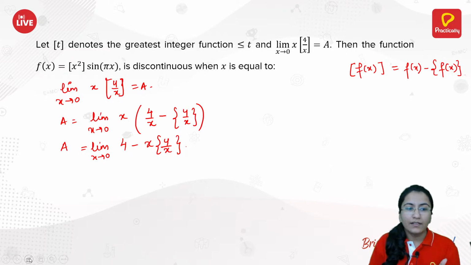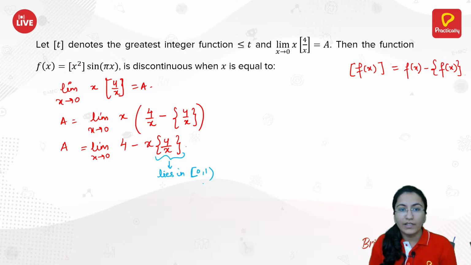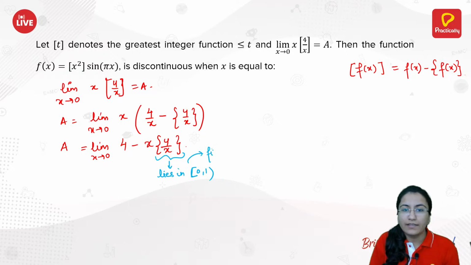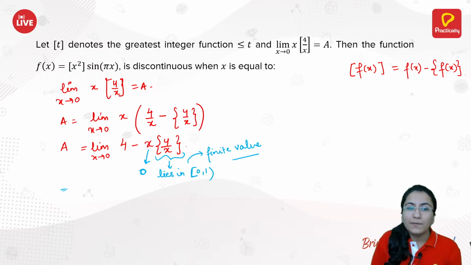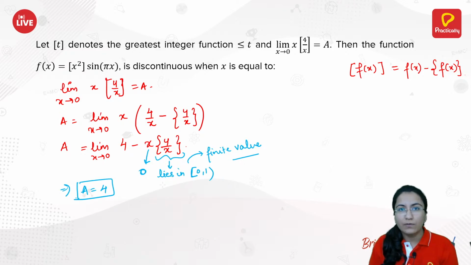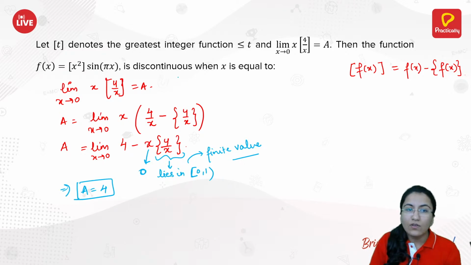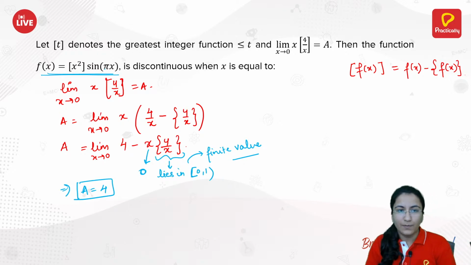Now we know that this fractional part lies in 0 to 1, 0 included and 1 not included. So this is some finite value. Into this finite value, x tends towards 0. So 0 into some finite value would definitely be 0. So that implies a is equal to 4. Now as we have a equals to 4, let's check for the discontinuities of this function.